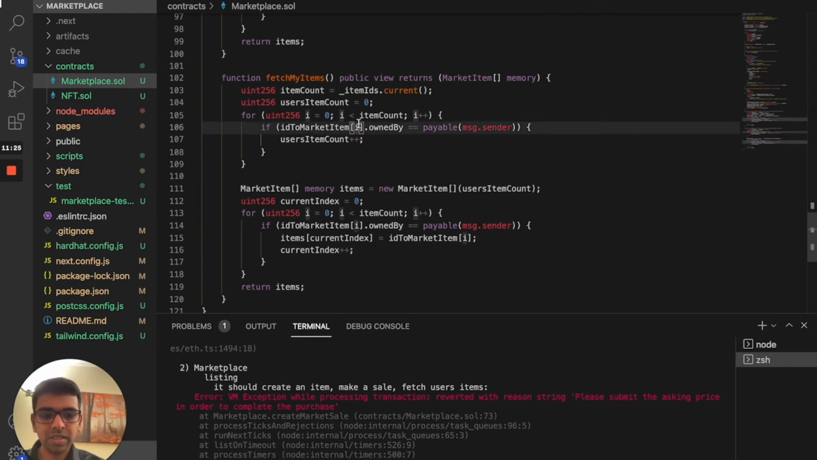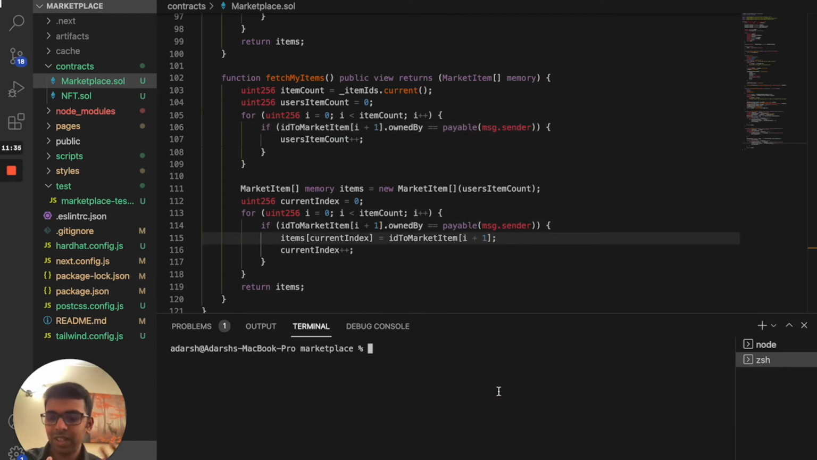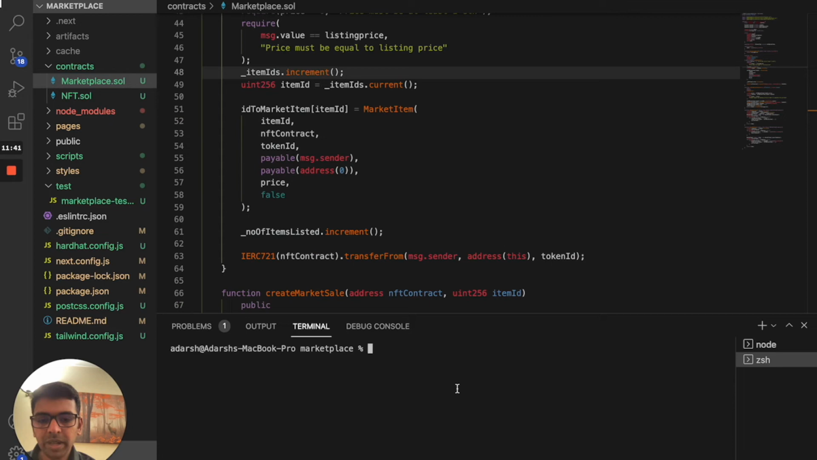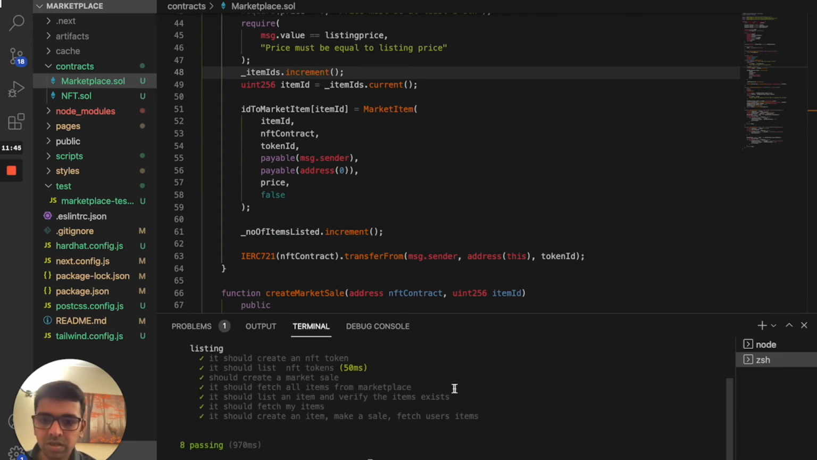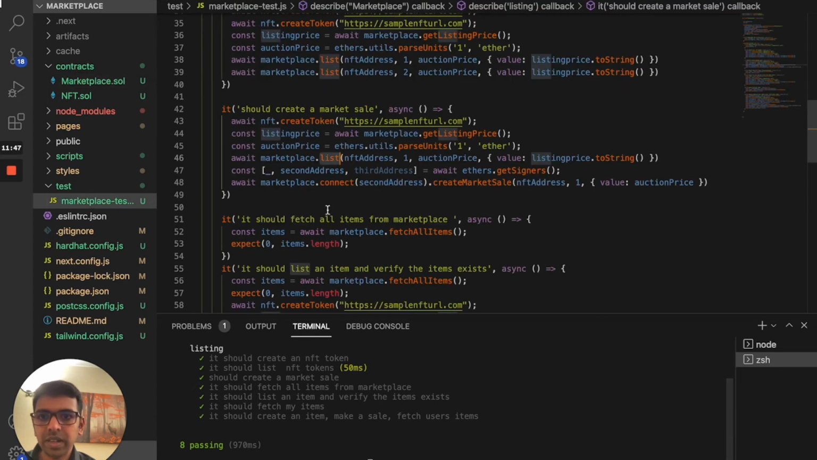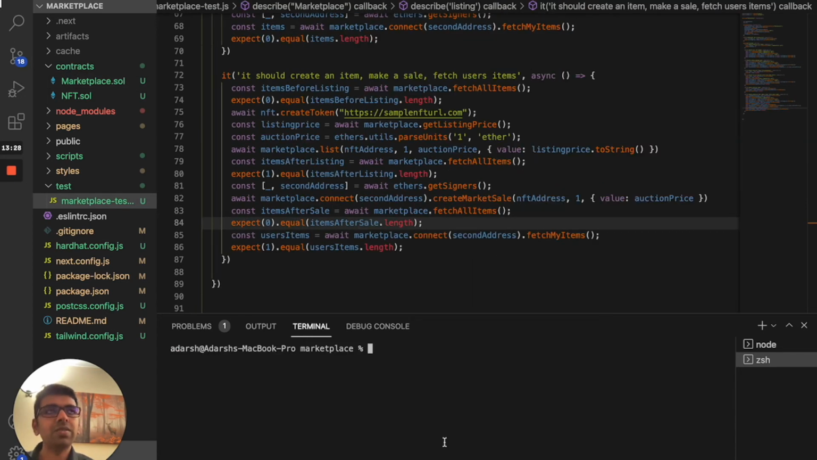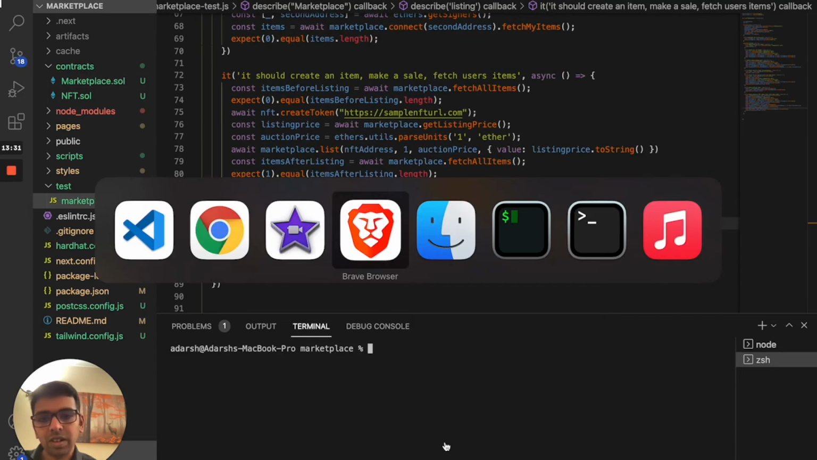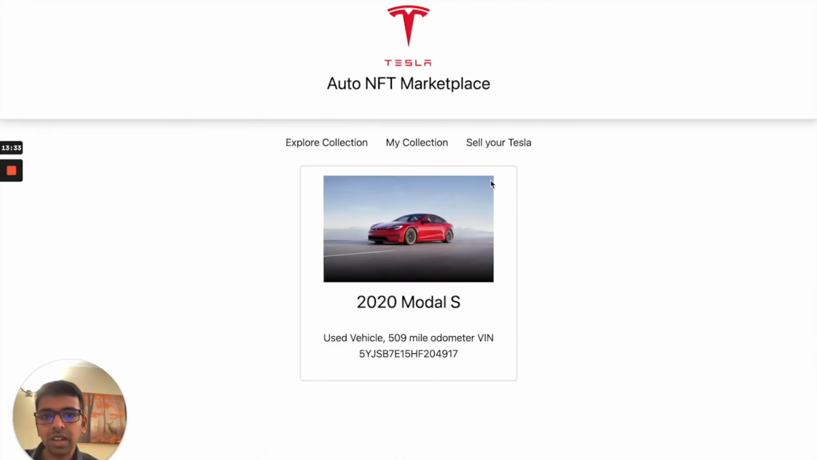And then same thing for the fetch my items function as well. So it's just a correction. It's good that we have TDD, so that we can find out this kind of problems early in the development stage. Let's go back and run our test again and see what happens. So now it seems like it's all working.